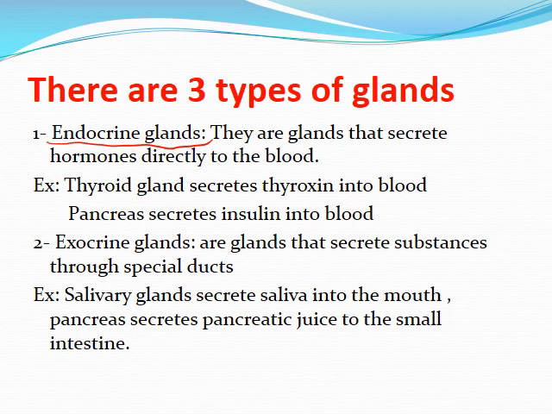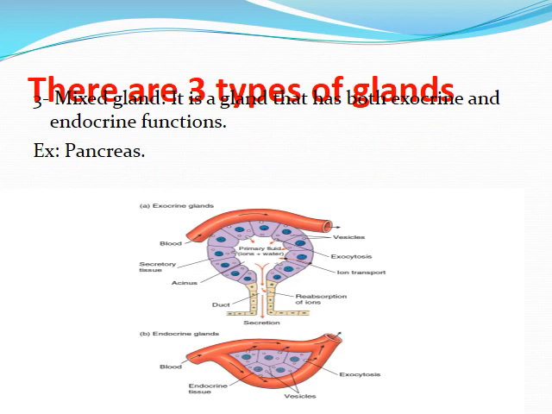The second type is called the exocrine glands. They are glands that secrete substances through special ducts. For example, the salivary glands secrete saliva into the mouth, and the pancreas secretes pancreatic juice into the small intestine. If you see here, the pancreas has both endocrine and exocrine roles. So the pancreas is an example of a mixed gland that has both roles, exocrine and endocrine.